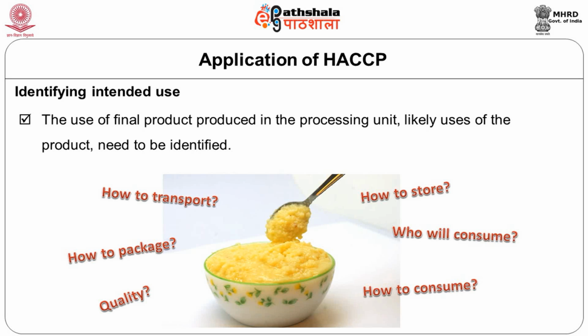The intended use can be different for different products. Again, I will give you a milk product as an example. If you are selling liquid milk directly for consumption by the consumer, your identified intended use is different.